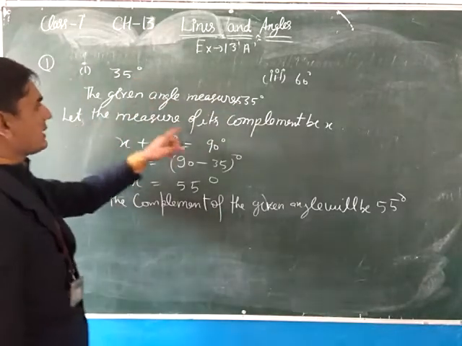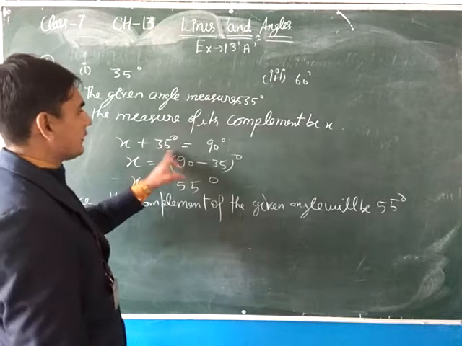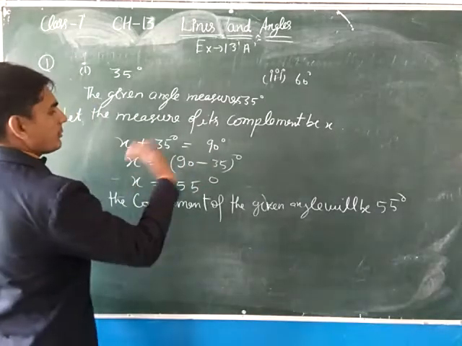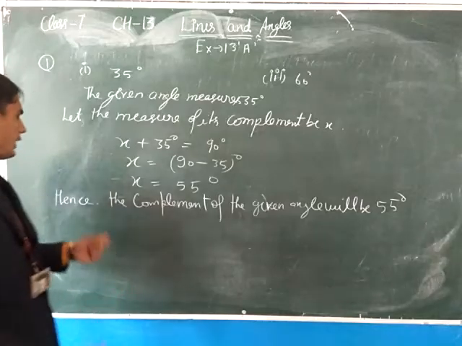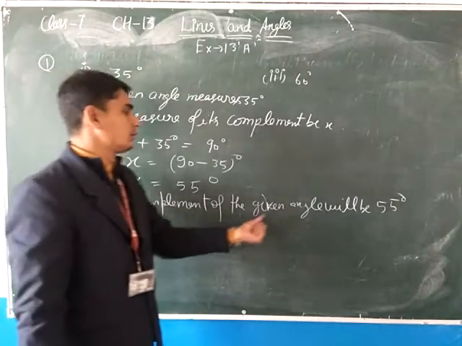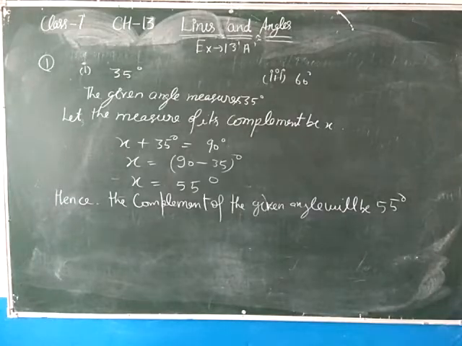Again, see, the given angle measure is 35 degree. So let the measure of its complement be x. So x plus 35 equals 90 degree. 35 move to the right side. So 90 minus 35 is 55. So hence the complement of the given angle will be 55 degree. Clear beta?